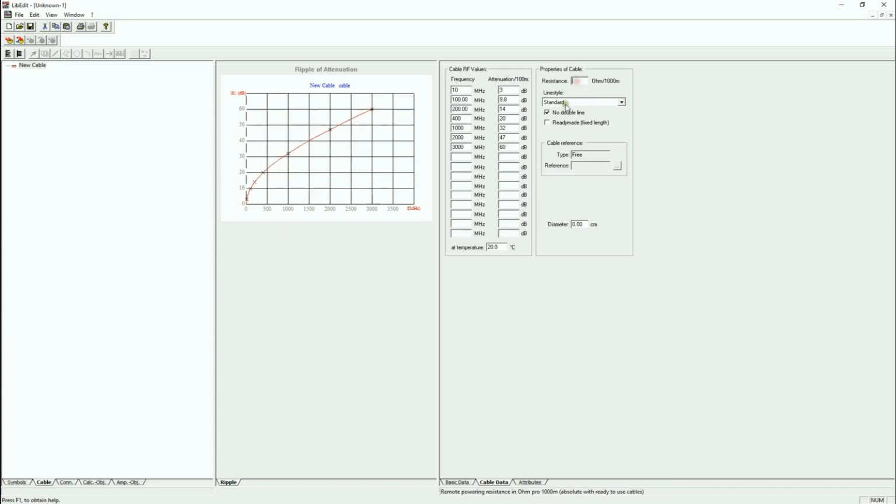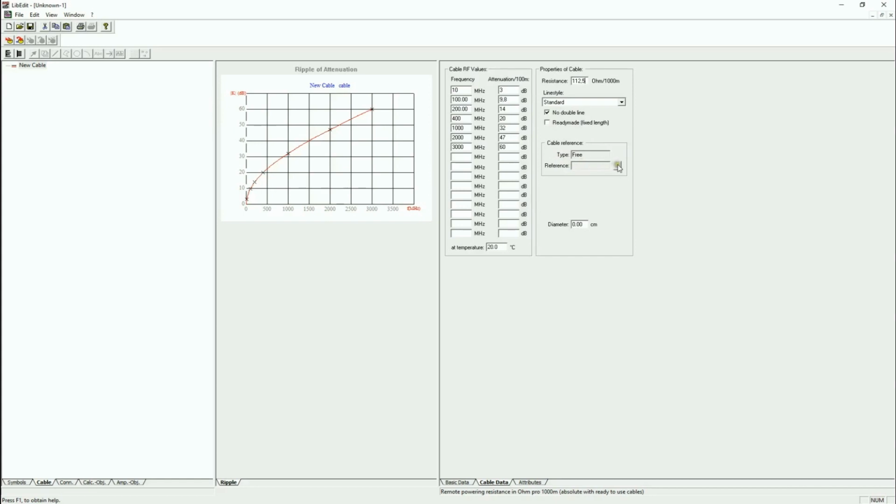The resistance, which is the loop resistance, so inner conductor and outer conductor together, we can put in the 112.5 ohm at 1000 meters, and if necessary we can change the line style, but in this case it's okay.